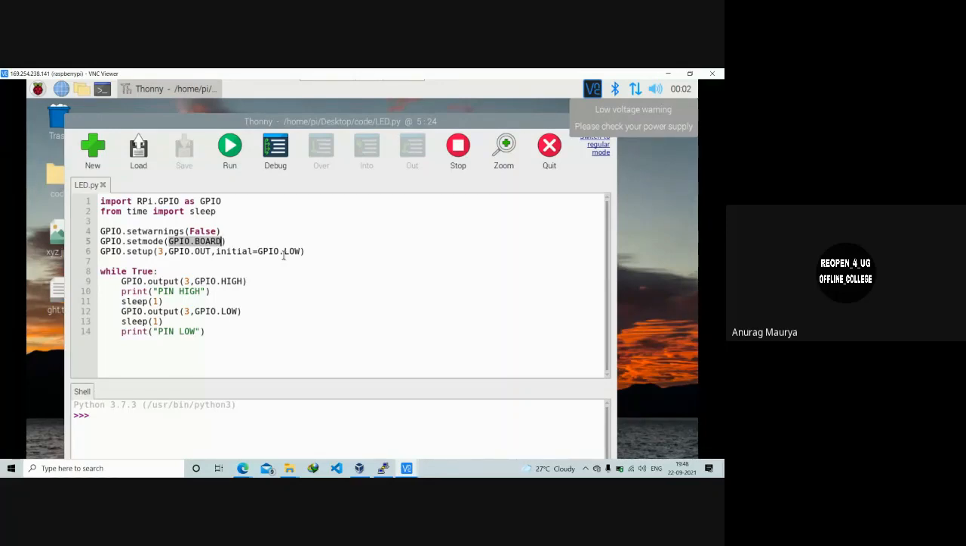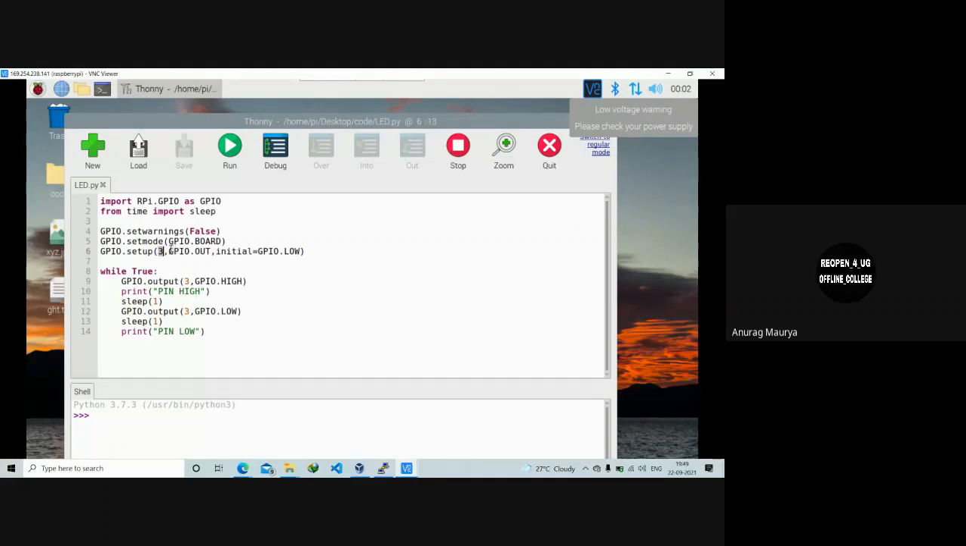For example, if it is an RX pin, so there are various naming conventions. For example, you have IUPAC in chemistry. So this GPIO.BOARD basically represents a naming convention. And now you will be setting up your pin. So you have connected your LED to pin 3.